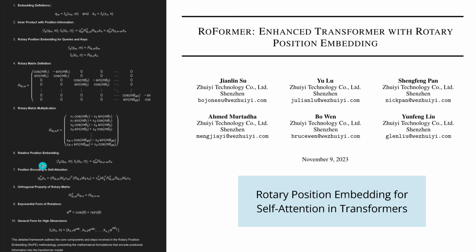You can calculate it. You found the relative position embedding. You can find this in the self-attention. You remember we have an orthogonal property of this specific matrix because we operate in a mathematical system. You remember Euler's formula, where I showed you that you can see this as a complex exponential that is mathematically much more elegant, but if you want, you can see this as a rotation with cosine and sine. And this is the general form for higher dimensions. So RoPE, if you understand the basic principle, is relatively easy. And RoPE is the base for everything that happened afterwards.